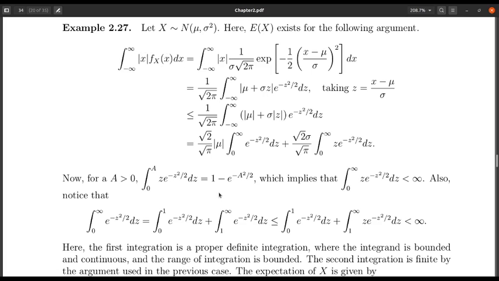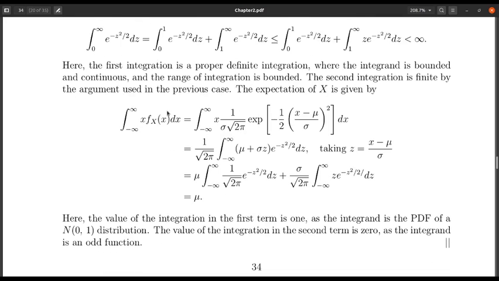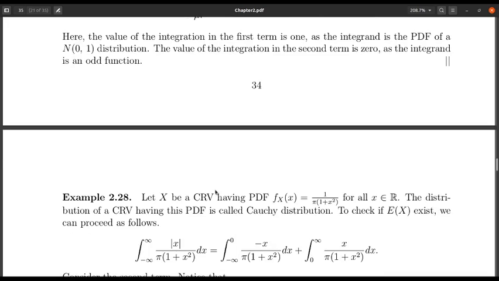So in this case, expectation exists, and as expectation exists, we can calculate the expectation using this integration. And if you do the integration, again taking the same transformation, you will find this integration turns out to be mu, and because this one is an odd function, that integration will be 0. So I get the expectation turns out to be mu. The expectation of the normal(mu, sigma squared) distribution is nothing but mu, which is the first parameter. Okay, clear? So I hope that finding this expectation is okay.